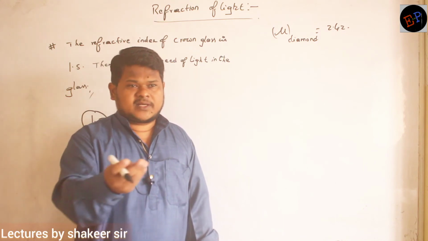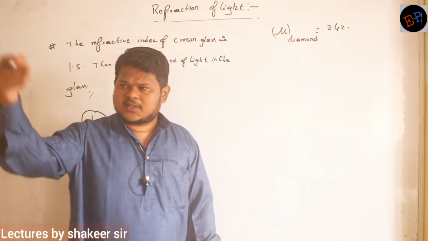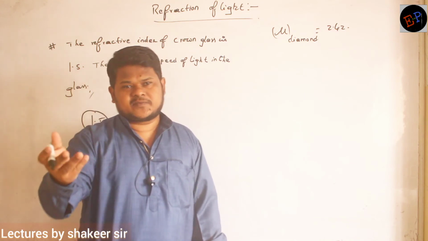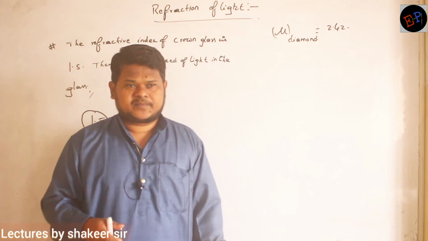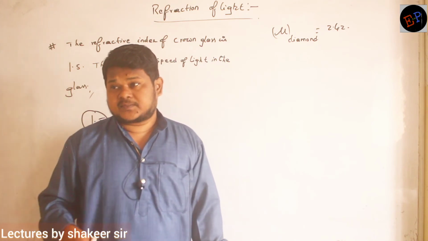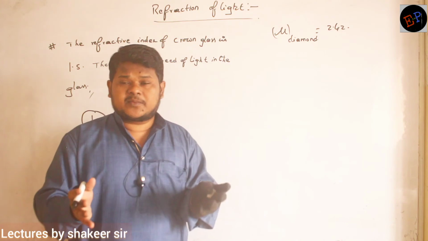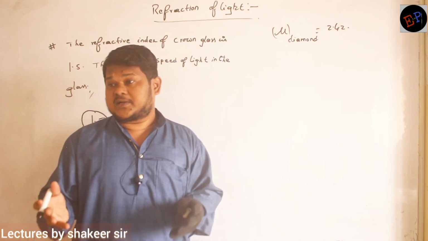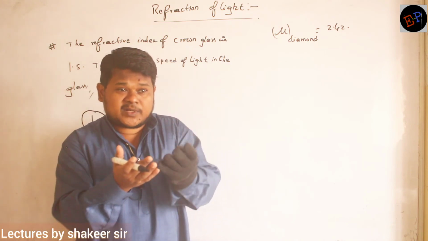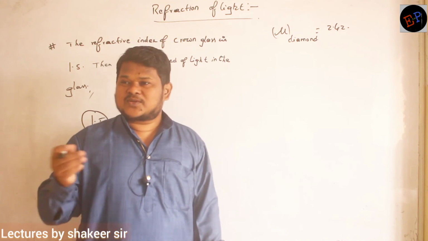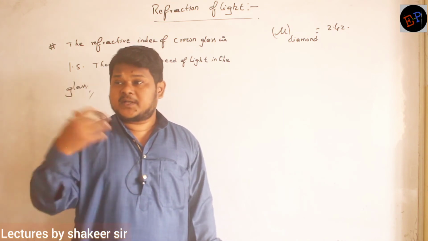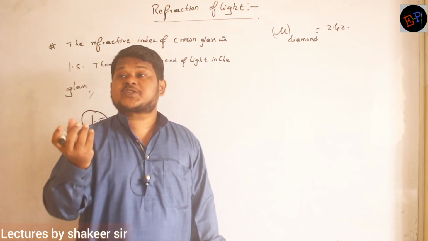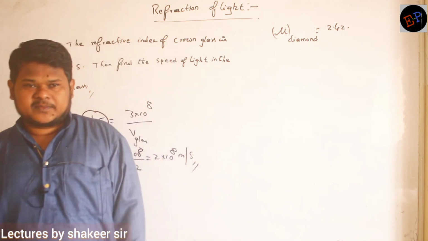When light enters into any piece of glass, it just enters and comes out from the other side. Light enters only one time. But the material of diamond is such that its refractive index is very large, and it is cut in a particular shape also. So once light enters into diamond, it suffers multiple reflections. Many times it reflects and it becomes more and more shiny. That is the property of it. Are you able to understand?